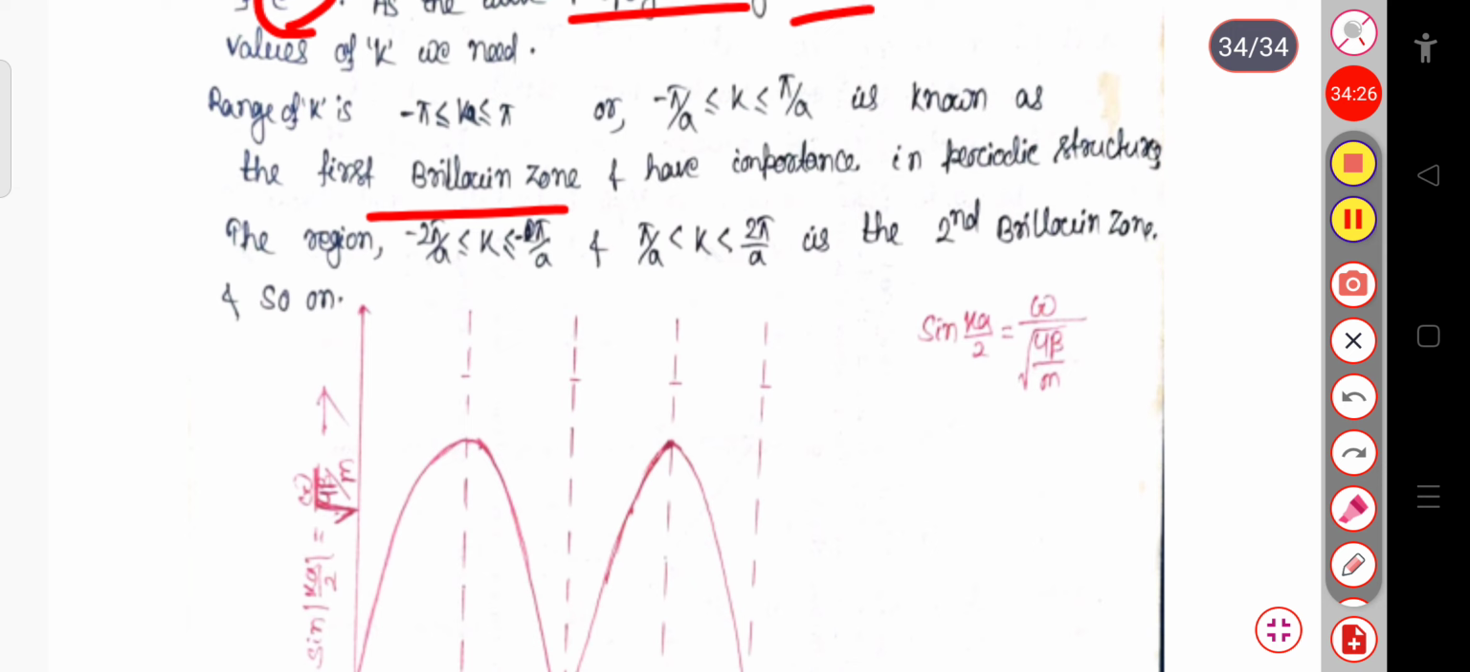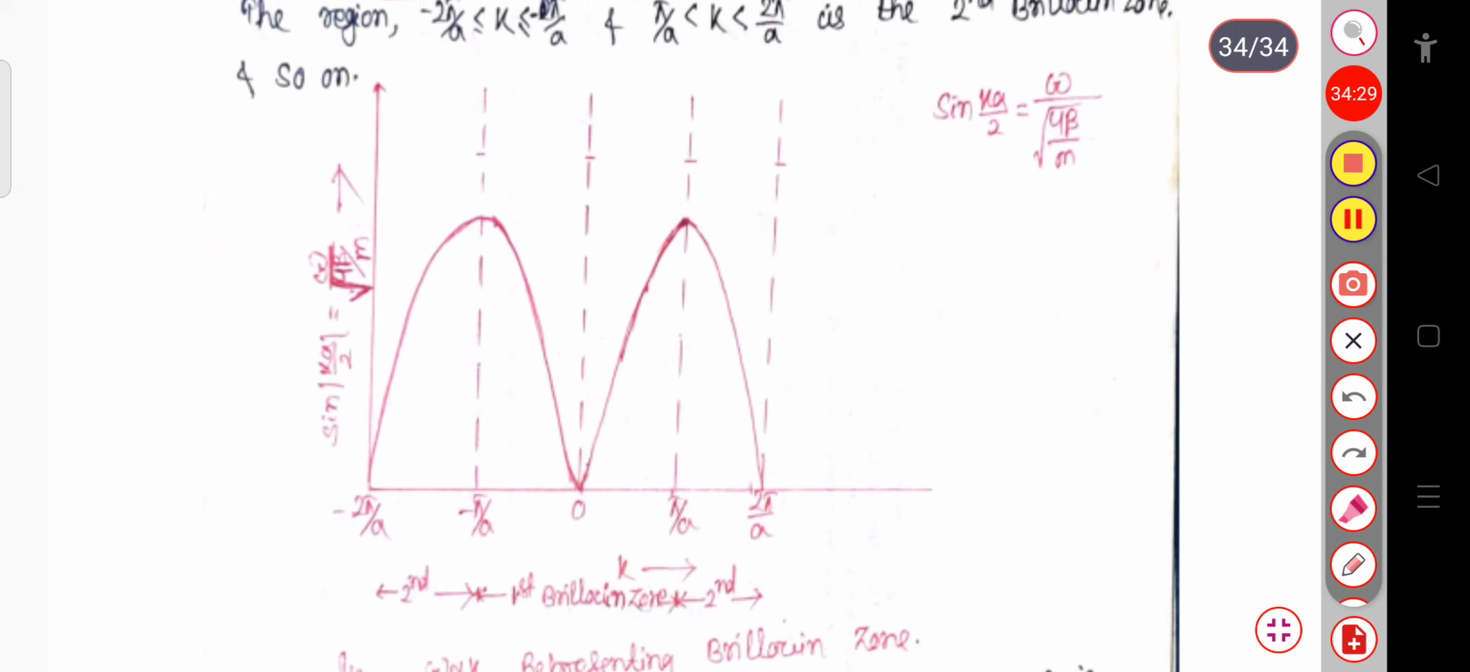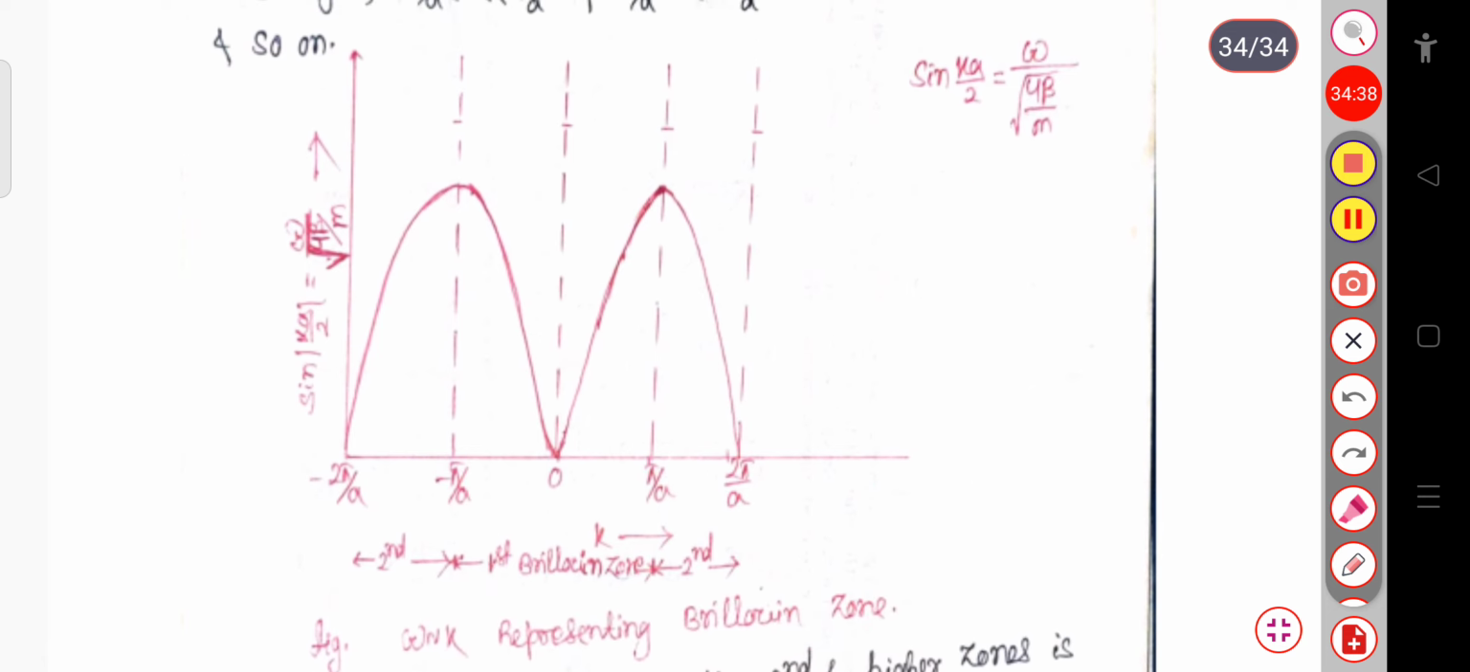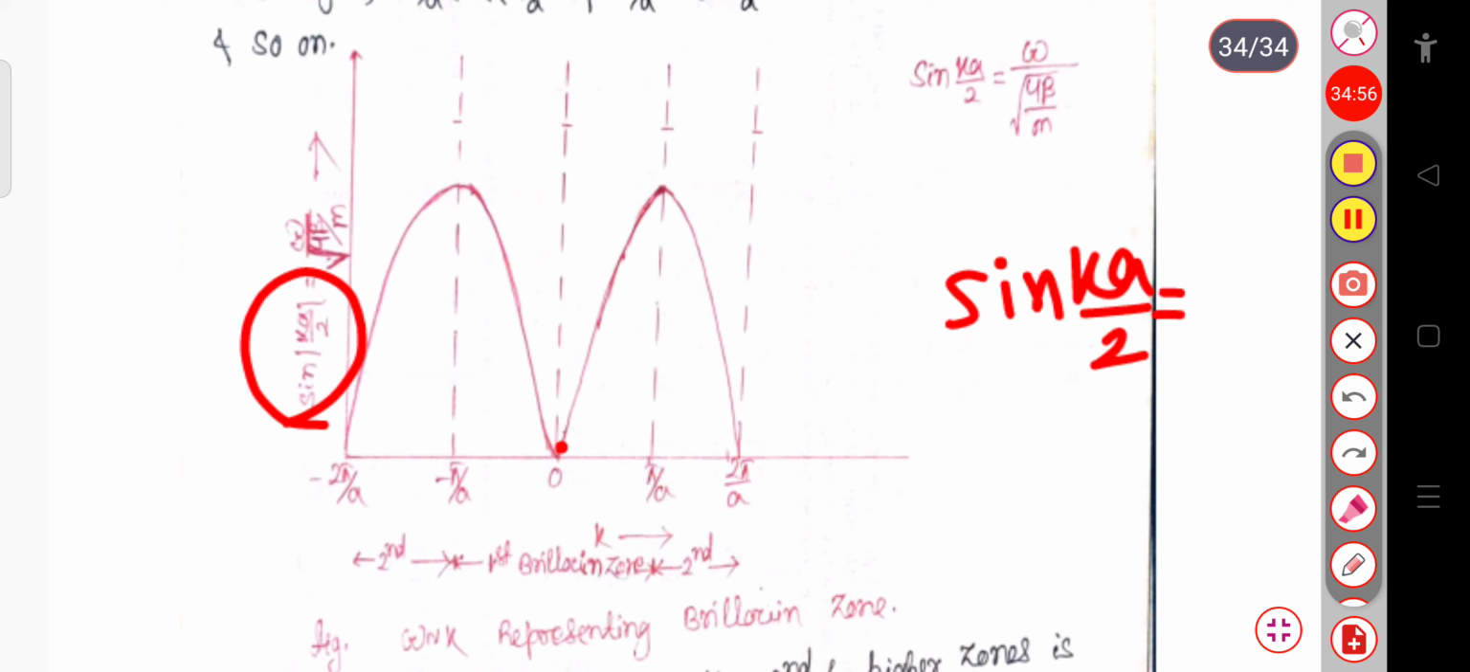So you can see here, if I plot a graph between k and sin ka by 2, that is omega equals 4 beta by m root over, that we have just calculated. When k value is 0, sin ka by 2 is also 0, since sin 0 is 0. And when k is pi by a, in place of k if I put pi by a, this will be sin of pi by a into a by 2. So this a gets cancelled, this will be sin pi by 2. You know sin pi by 2 is 1, so this reaches the maximum point.